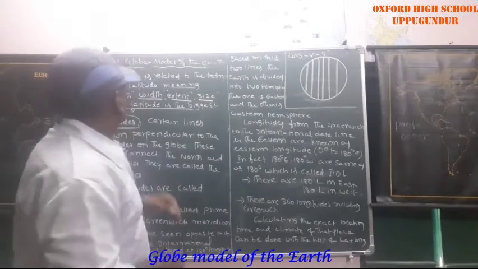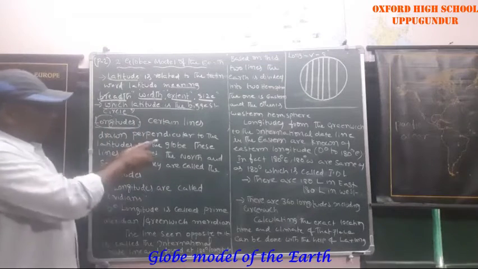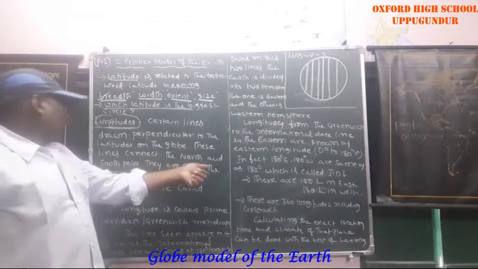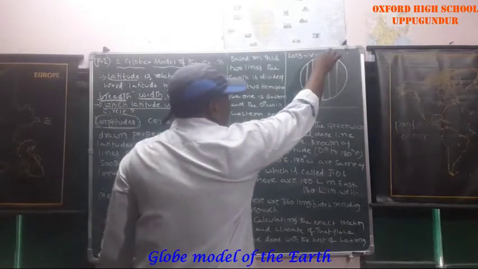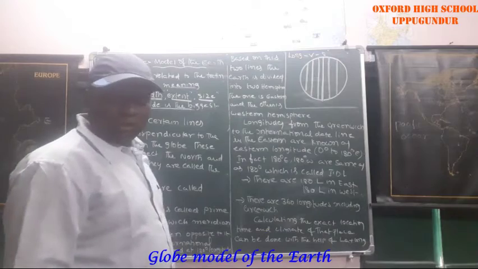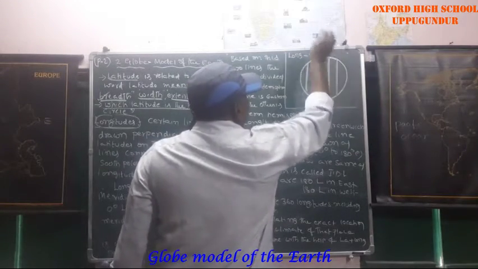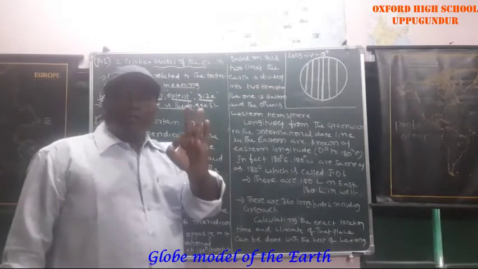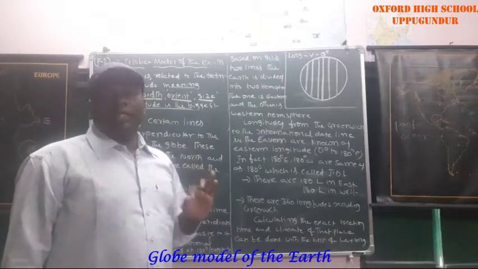Certain lines are drawn perpendicular to the latitudes on the globe. These lines connect the North and South Pole. They are called the longitudes. Longitudes are also called meridians. 0 degrees longitude is called the prime meridian, or the Greenwich meridian.